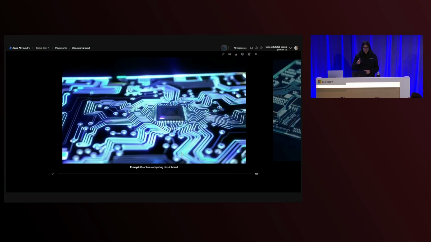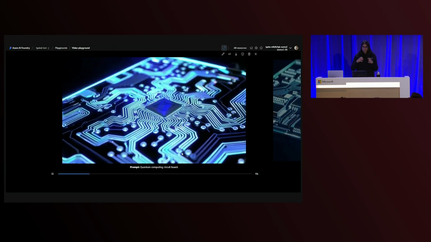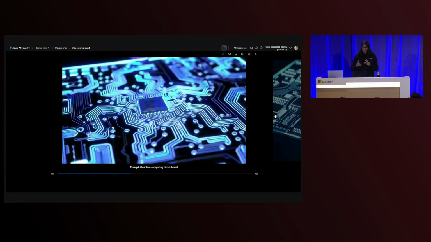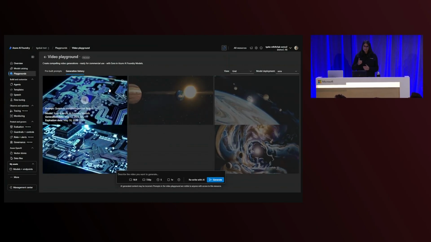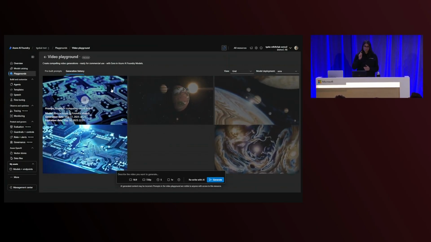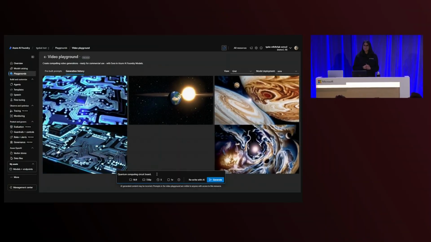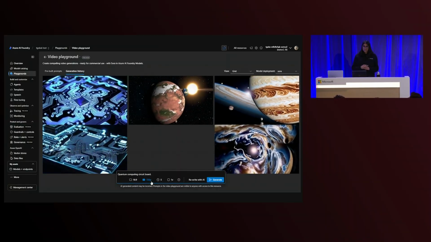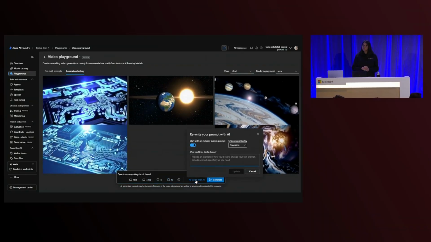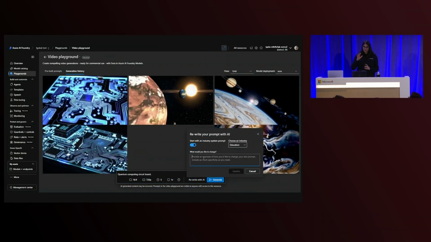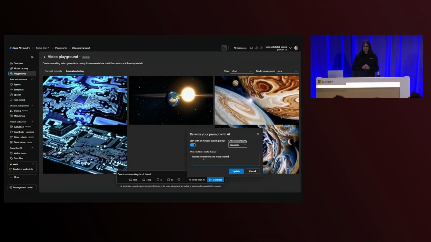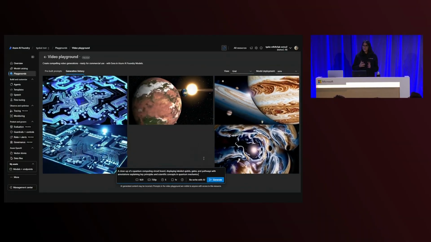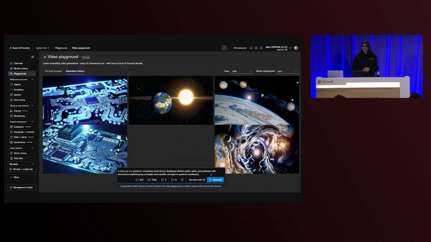This looks good. I can see the quantum chip, I can see the gates. Any student that's going to be covering quantum gates would understand how that's mapped to the hardware. I like this. Okay, I want to see if I can get this to be a little bit more accurate. So I'm going to copy the prompt, and this time I'm going to hit Rewrite with AI. When I hit Rewrite with AI, I'm able to enable an industry system prompt. In this case, it's education, and I'm going to say, let's include annotations and diagrams and make it a little bit more scientific. And within seconds, GPT-4o has rewritten my text prompt.